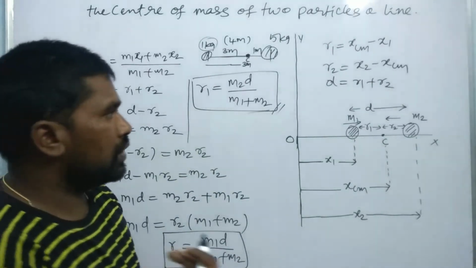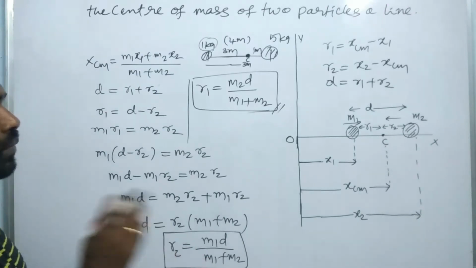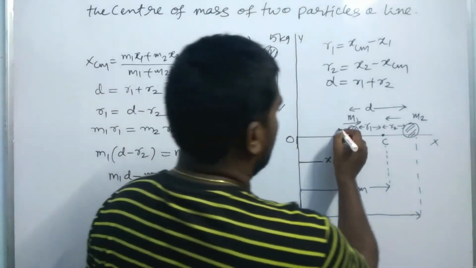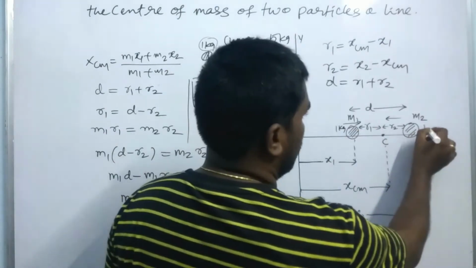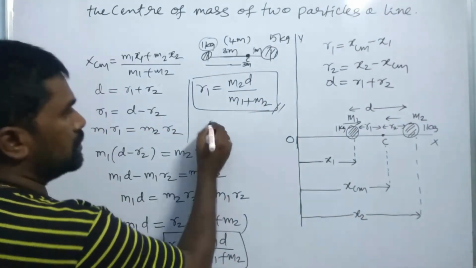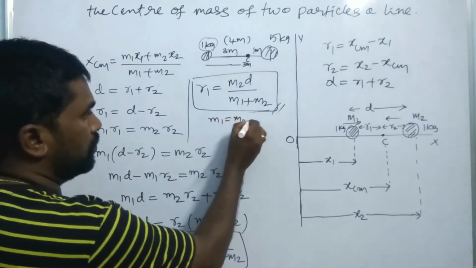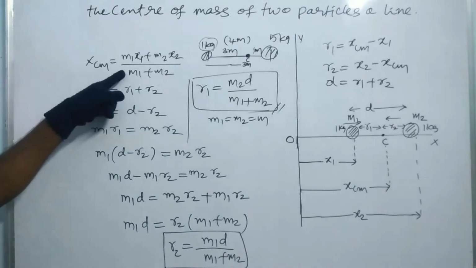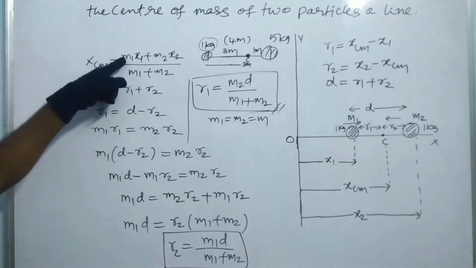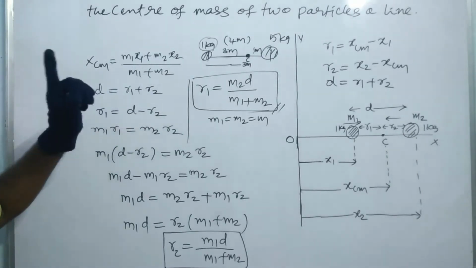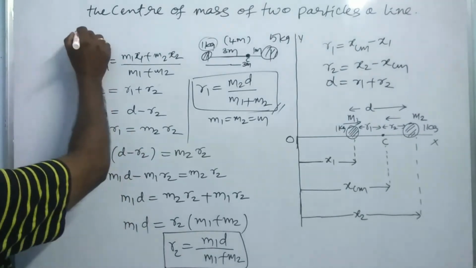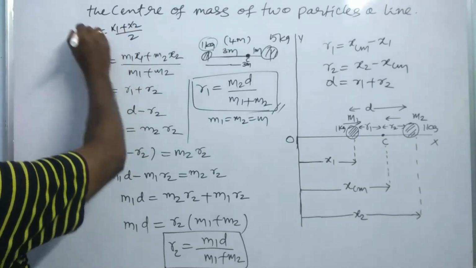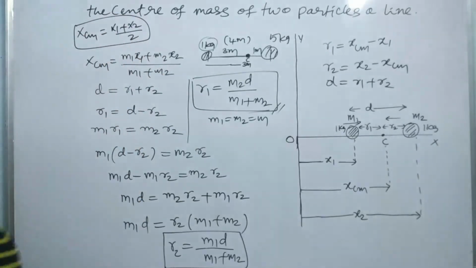Suppose the particles have the same mass, for example, this has a 1 kg particle and this has a 1 kg particle. So the masses are equal, M1 equals M2 equals M. Then what is the center of mass? Let's substitute here: M(x1 plus x2) over 2M. So xcm equals (x1 plus x2) by 2. This is the center of mass of two particles, at the center.